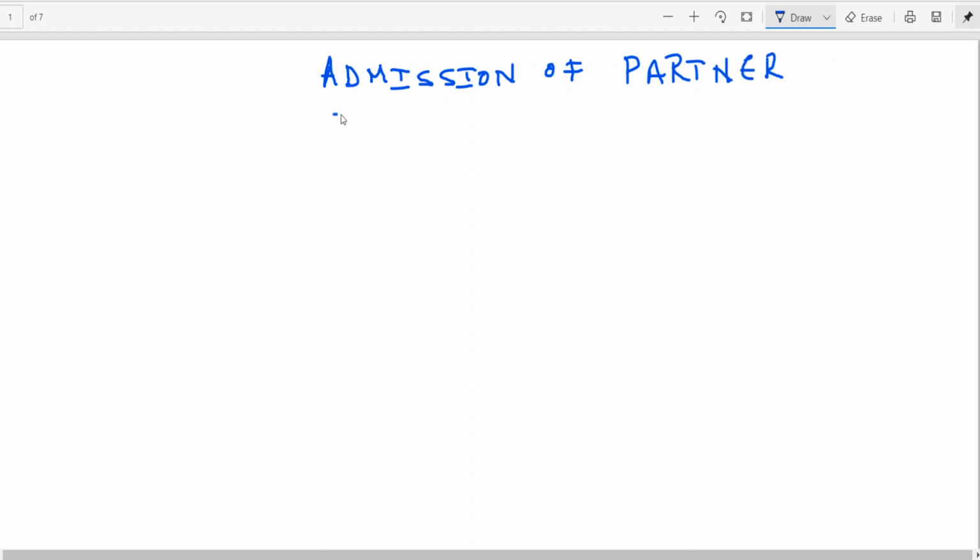We have learned how to prepare the P&L appropriation account from an examination point of view. I'm telling you the things to be remembered from an examination point of view. We worked out a few problems. How to open various capital accounts, that is the methods of capital: fixed and fluctuating. And then we learned how to compute goodwill by various methods. We discussed 4 methods of goodwill, and also learned the treatment of goodwill. I think these 4 things have been completed.